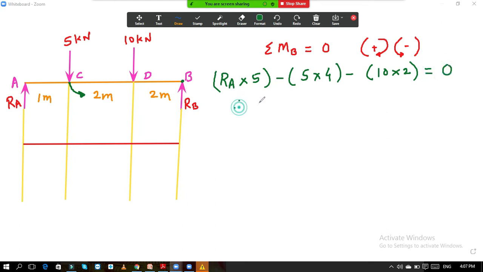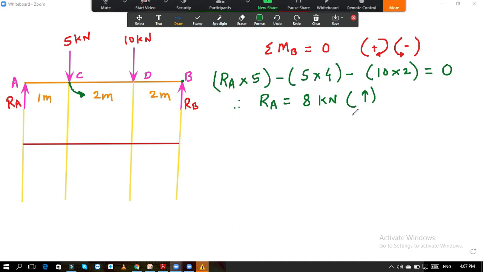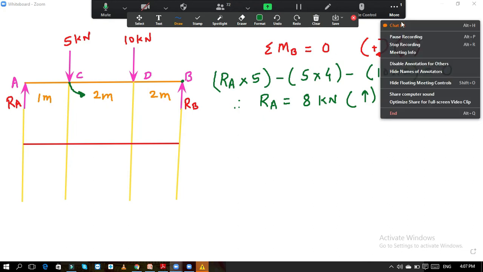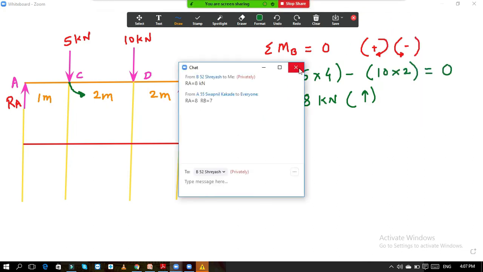Now if you solve, you will get the value of RA. And RA is equal to how much? 10 into 2 plus 5 into 4 minus 20 minus 40, so 8 kilonewton. Somebody has given me the answer 8 kilonewton. It is correct. And we are getting a positive answer, so our RA is moving upward. For upward we always take positive, for downward it is negative.